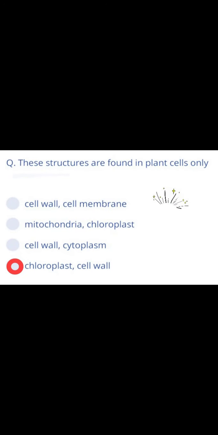What is the function of central vacuole in plants? It is responsible for storing many substances. What is the composition of plant cell wall? Plant cell wall is made up of cellulose. Name some organs. Eye, tooth, lung, liver, skin, brain, heart, stomach, kidney. These are all the examples of organs. The outer layer of the plant cell is called cell wall. These structures are found in plant cells only: chloroplast and cell wall.